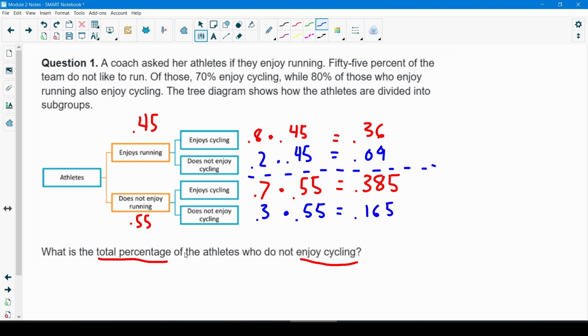So what is the total percentage of athletes who do not enjoy cycling? It's really just going to be adding these two percentages together, 0.09 and 0.165. If I add those together, I get 0.255, or as a percent, 25.5%.